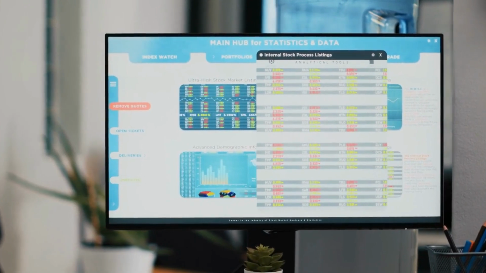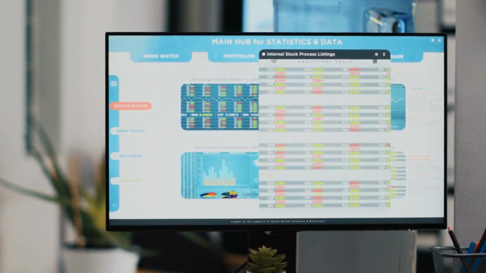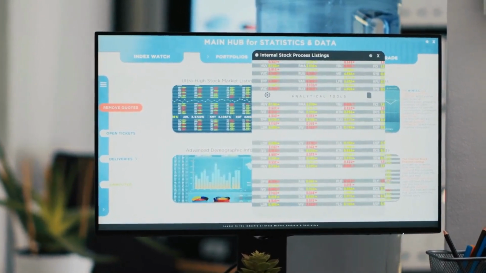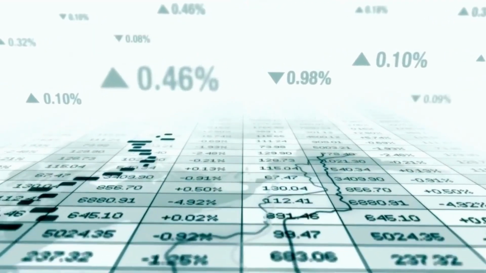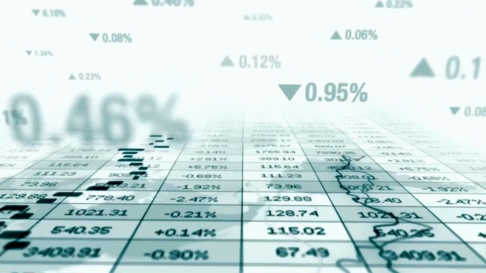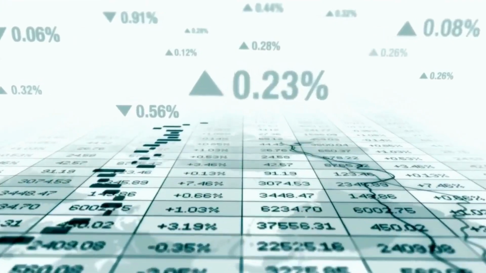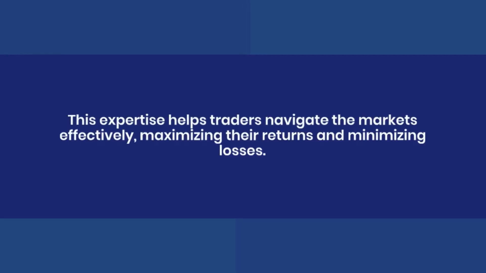Technical analysis and chart reading are indispensable tools for traders, enabling them to make informed decisions. By analyzing trends, patterns, and chart indicators, traders can anticipate potential price movements and adjust their strategies accordingly. This expertise helps traders navigate the markets effectively, maximizing their returns and minimizing losses.